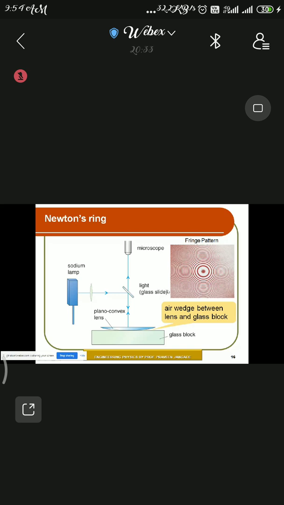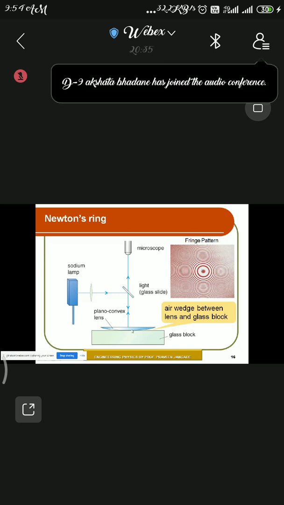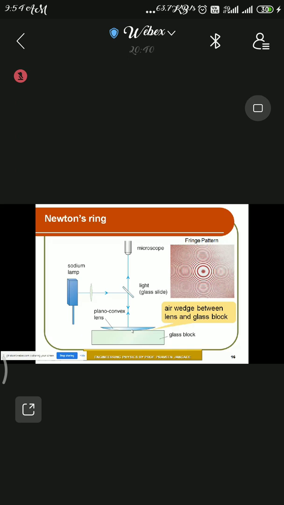The answer is simple. The fringes are circular because the locus, that is a fixed point, is at the center. Every time your fixed point remains the same, therefore the pattern appears in a ring or circular form.